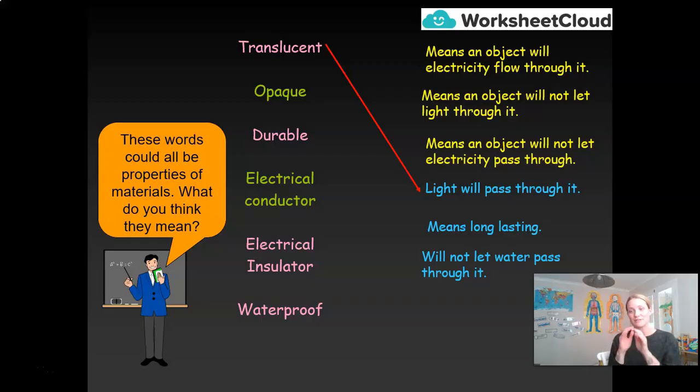So a lampshade diffuses light to make it a nice warm light in a room, but it doesn't let you see right the way through to the light bulb itself. Now, the opposite of transparent, if transparent means see-through, would be opaque, because opaque does not let any light through it, okay? So if you're looking at a wall in your house, the wall is opaque. I can't see through the wall to the room on the other side.